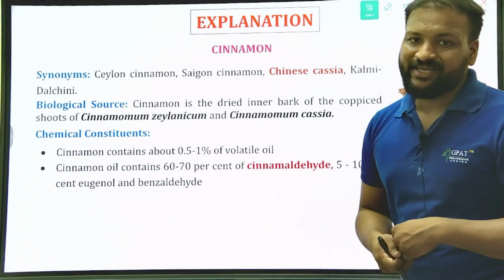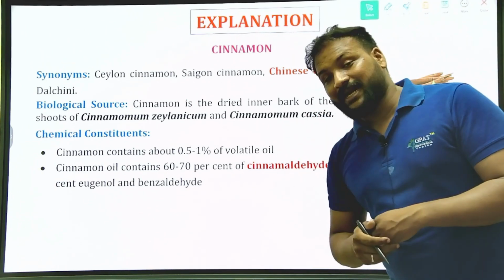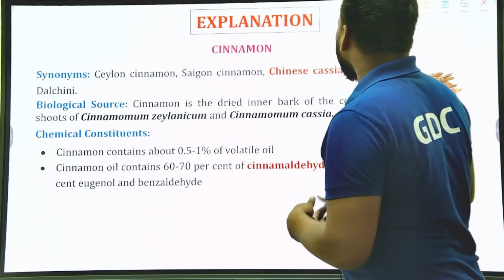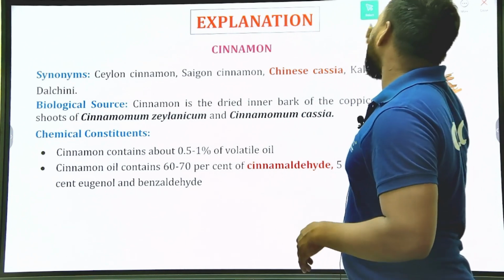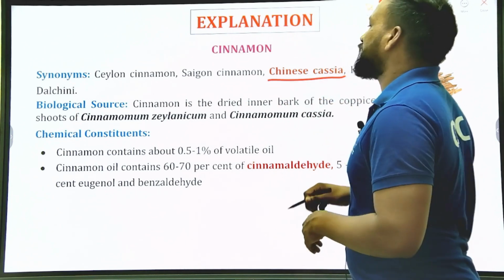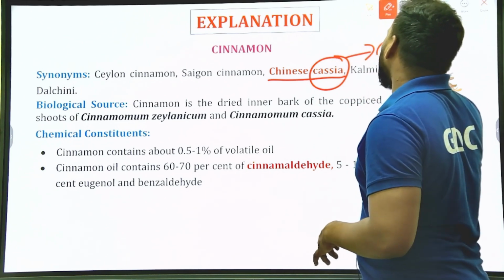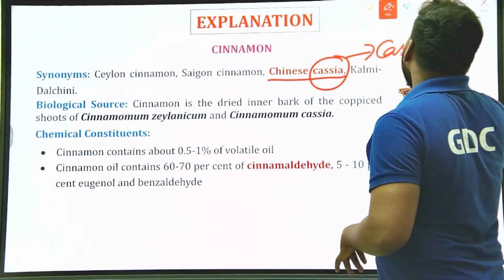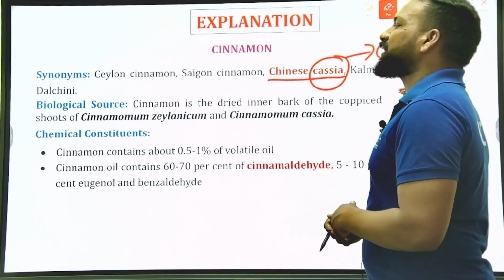Because of Cassia, Cinnamomum zeylanicum, that cassia is for the cinnamon. So it is Ceylon cinnamon, Saigon cinnamon, and Chinese cassia. Try to remember this one. Chinese cassia, so that's the reason it is known as cassia oil, and kalmi dalchini.